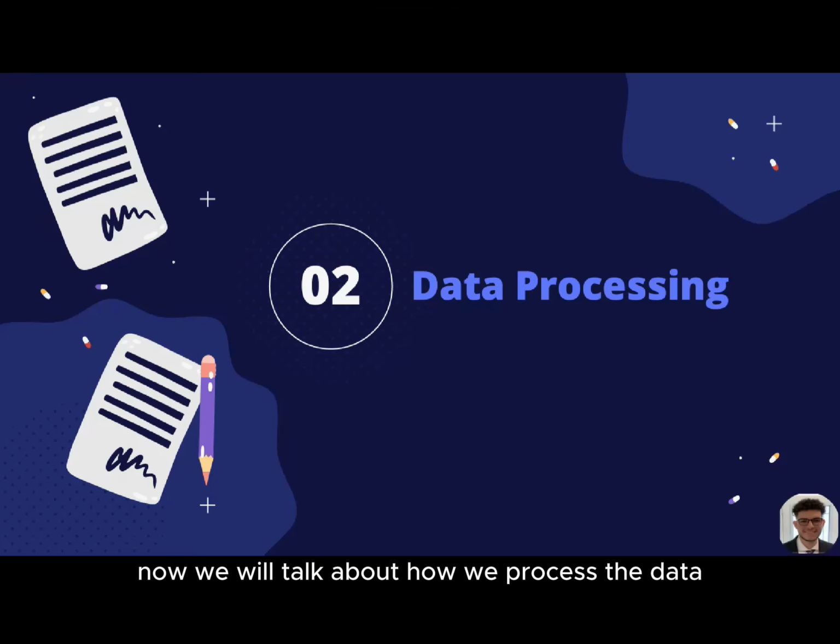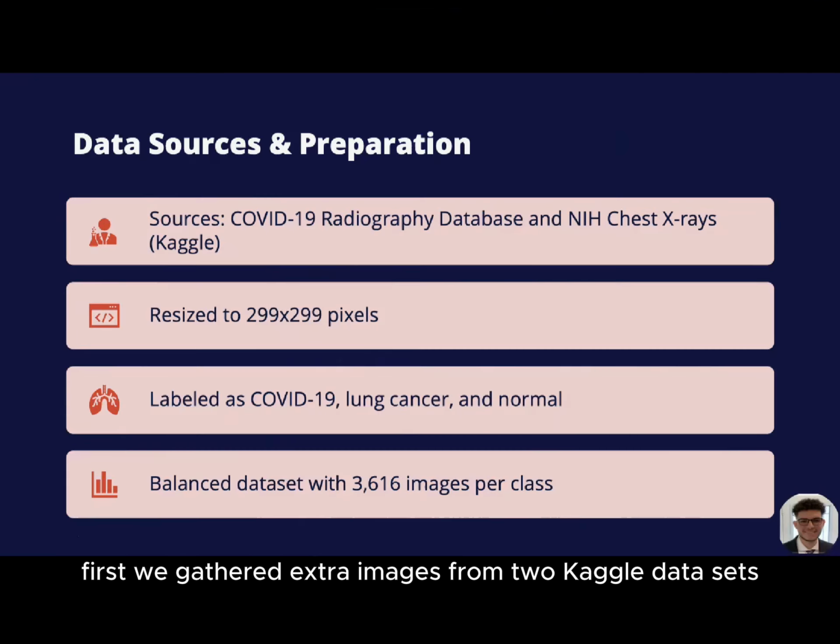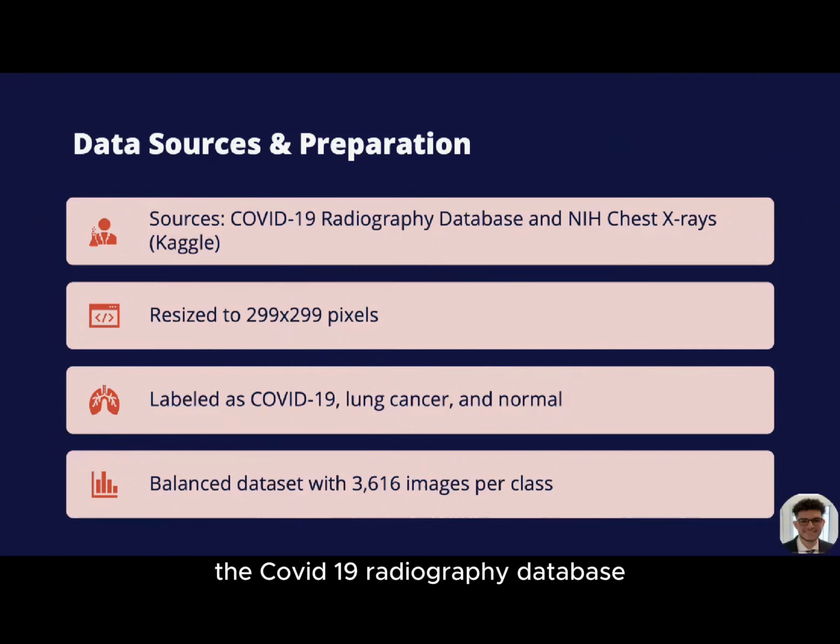Now we will talk about how we process the data before training. First, we gathered X-ray images from two Kaggle datasets, the COVID-19 radiography database and the NIH chest x-rays dataset. To ensure consistent and balanced data, we selected 3,616 unique images for each category: COVID-19, lung cancer, and normal. These were resized to 299 by 299 pixels to standardize input dimensions. Each image was then labeled appropriately for supervised learning. This process ensured that our dataset was clean, balanced, and ready for modeling.